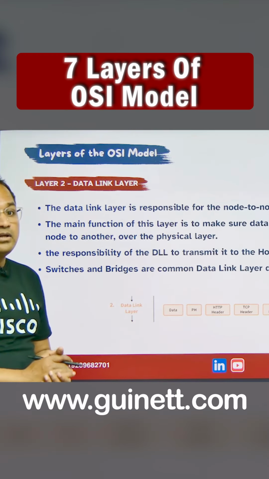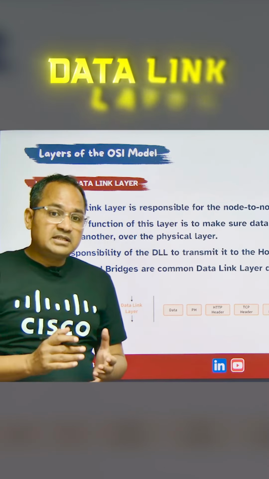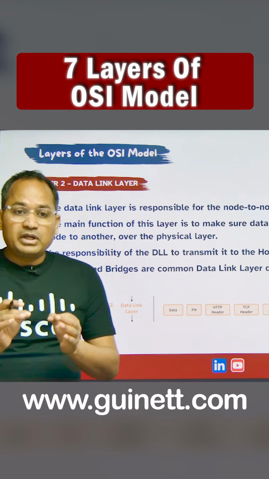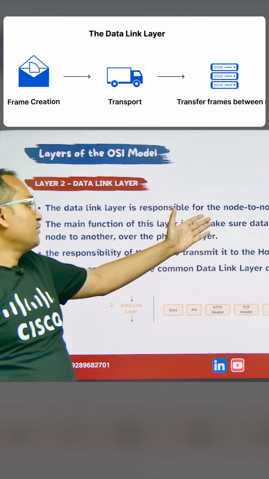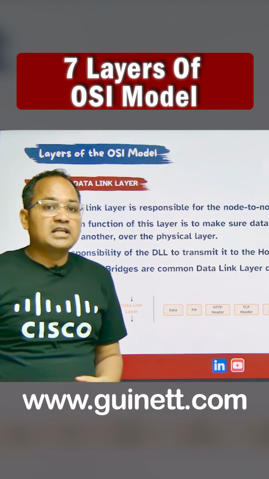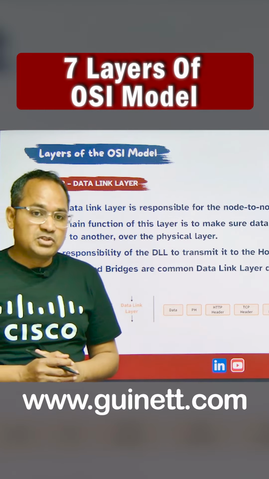That is the second layer of the OSI model, right? So this data link layer is responsible for node to node delivery of any packet. It means if I want to transmit the data from one node to another node, the data link layer is responsible.